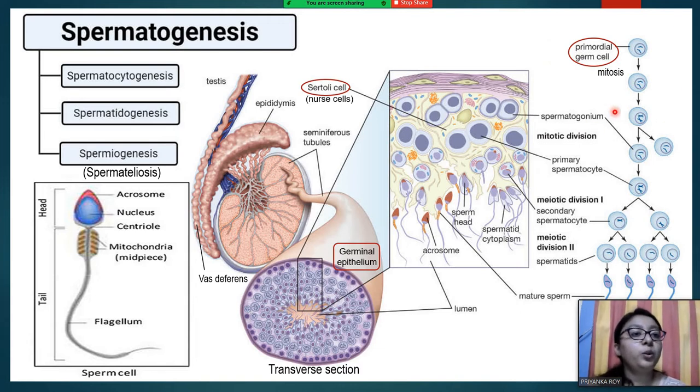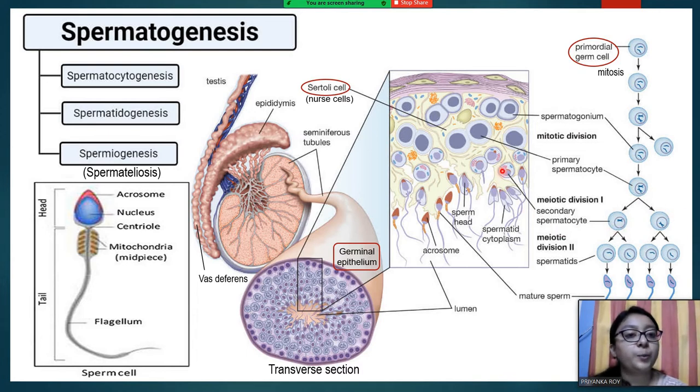So from spermatogonia, as you can see, the primary spermatocyte is getting formed like this through mitotic division. It is quite larger in size than the spermatogonium because it has increased its size by deriving nutrition from the Sertoli cells. And from the primary spermatocyte, the meiotic division starts. With meiosis 1, the haploid number of chromosomes are getting distributed. Like see, this was diploid, and from here the haploid cells are coming into action.